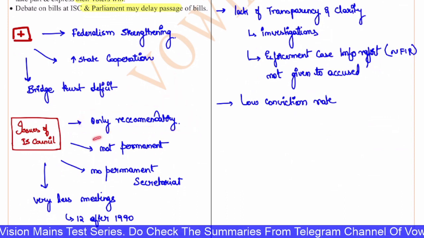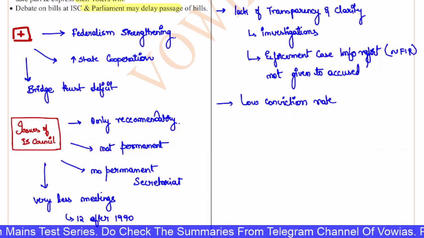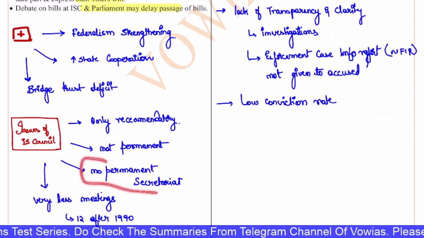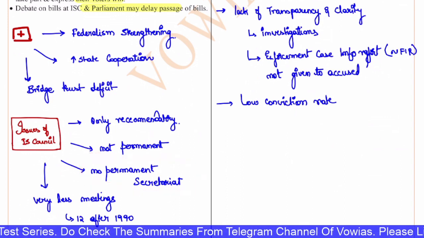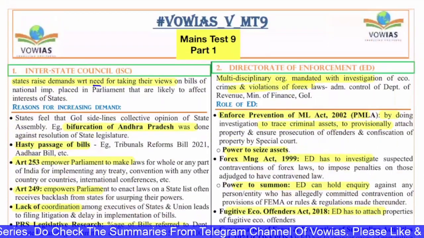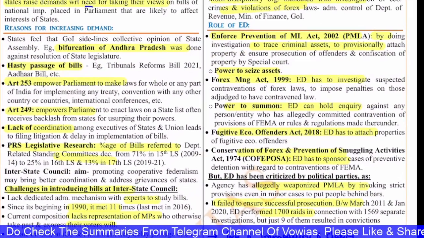And as I said, it is not a permanent body. Though it is a constitutional body, it's not a permanent body. It is set up only when there is a need. There is no permanent secretariat for the interstate council. This is also an issue, right? So these are broadly the issues with regard to the interstate council and the bills being taken up in the interstate council.